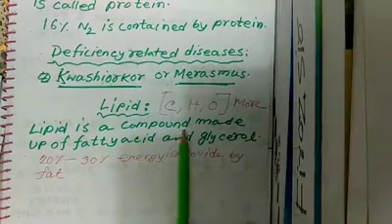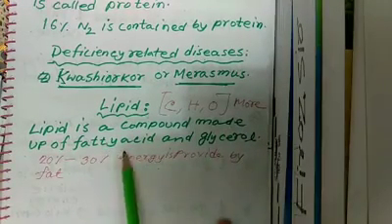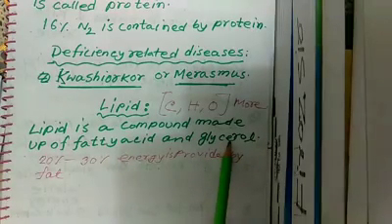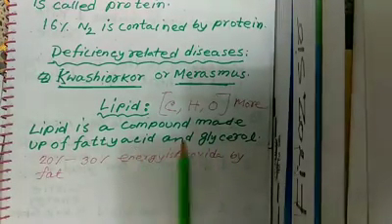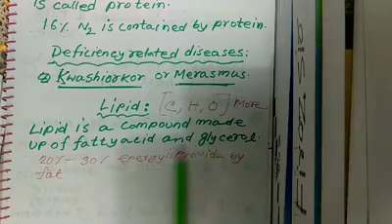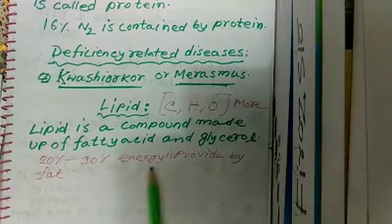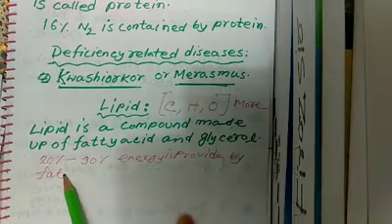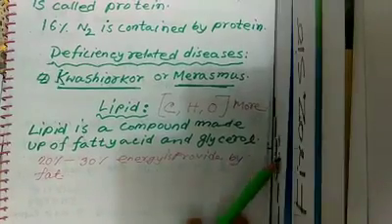Lipid is a compound made up of fatty acid and glycerol. 20 to 30% of energy is provided by fat.